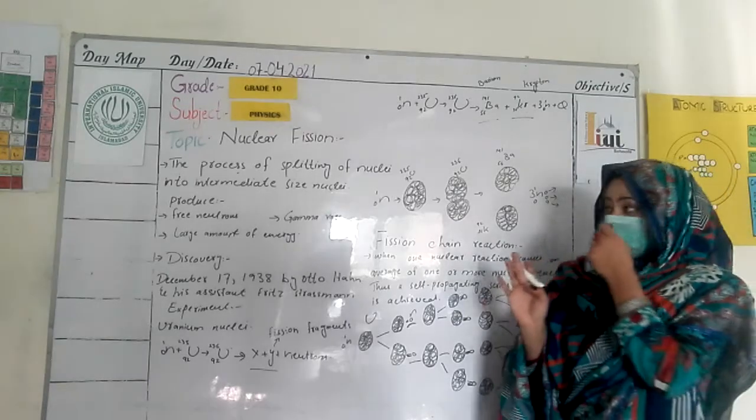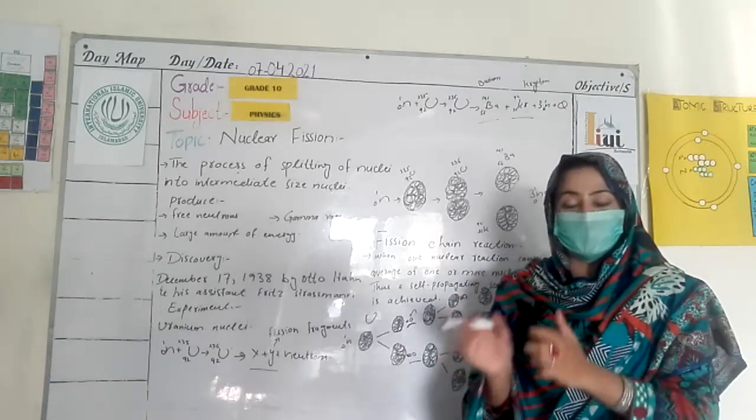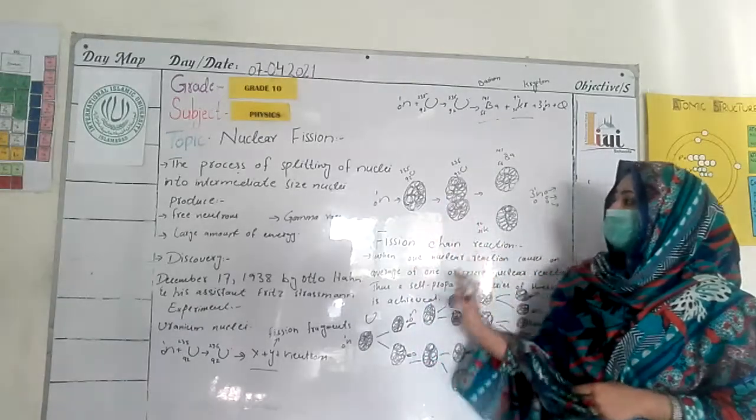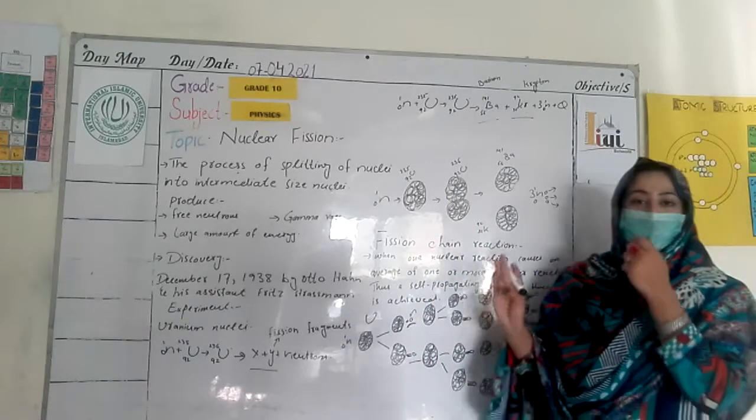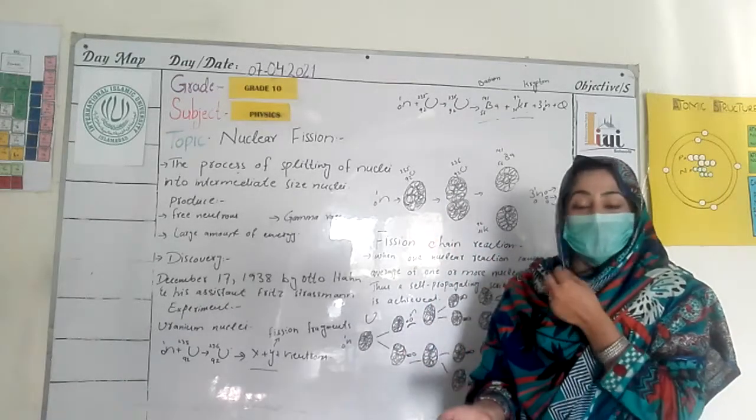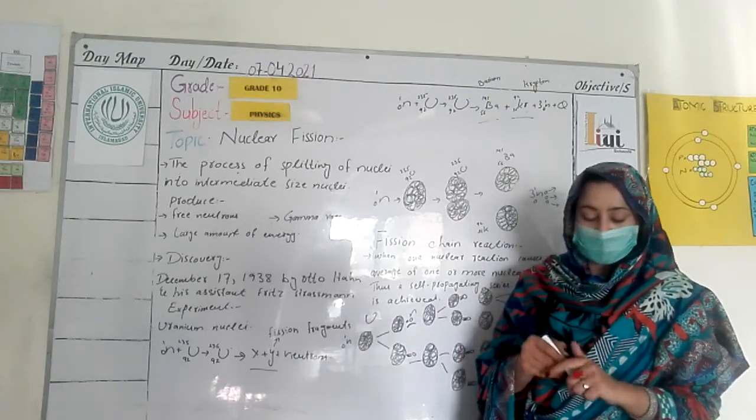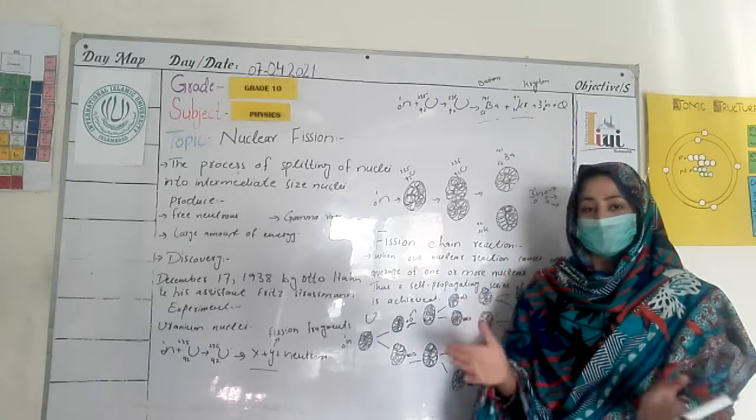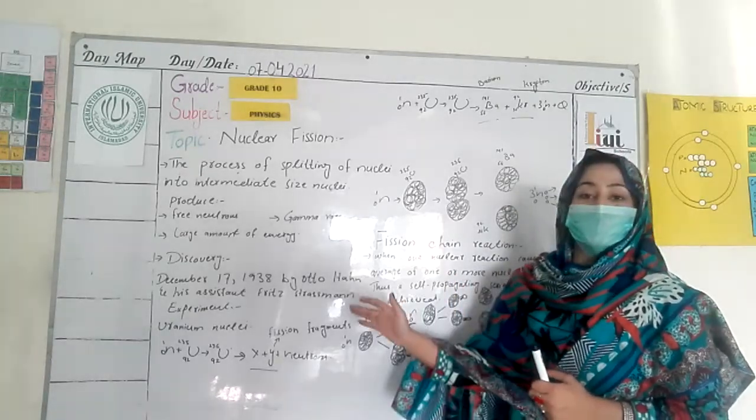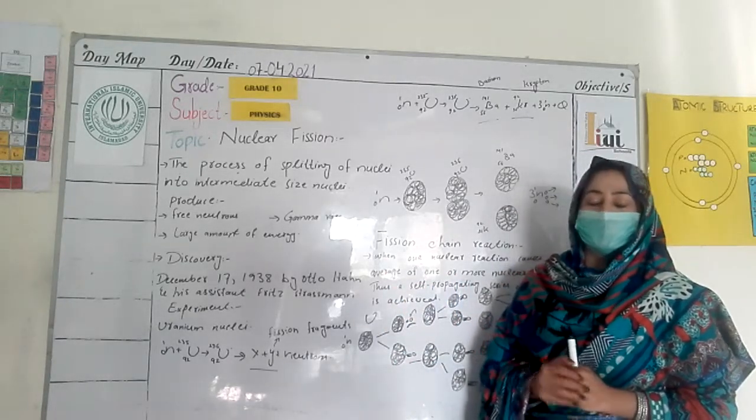Students, I hope you all understood this topic. This is nuclear fission, how it works, and how it produces energy, gamma rays, free neutrons, and a large amount of energy. So that is all about today's lecture on nuclear fission. I hope you understand.